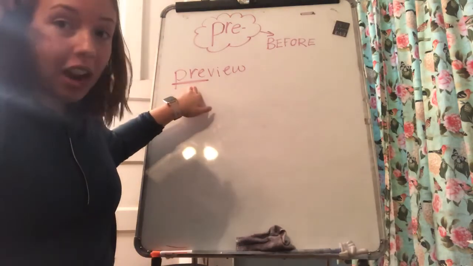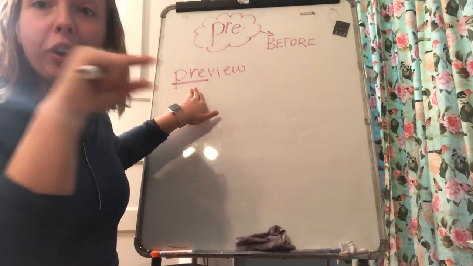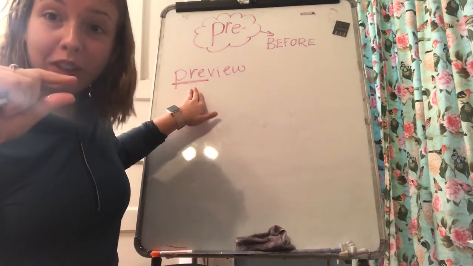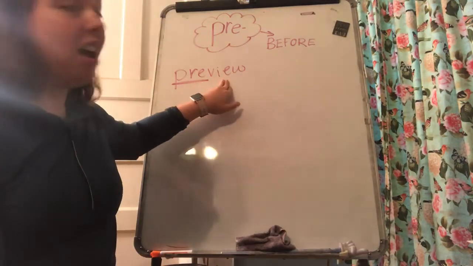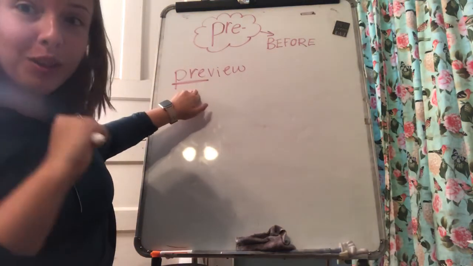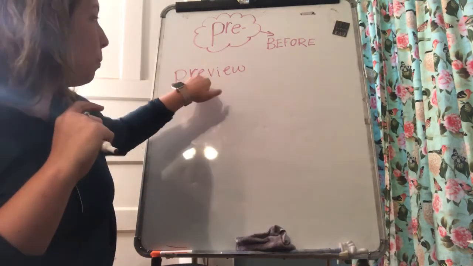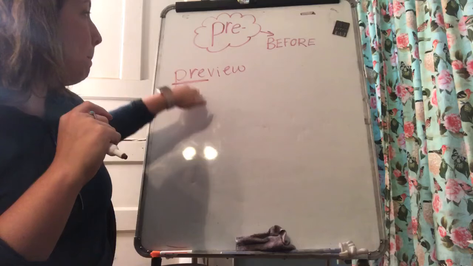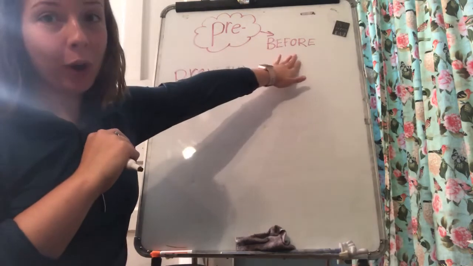And previews are also like little clips of movies before they come out to kind of show you what the movie's about to see if you're interested in them. So previews are little clips of the movie that you see before the movie comes out. That's pretty cool. So preview means to see it before. And there's that prefix pre, which means before.